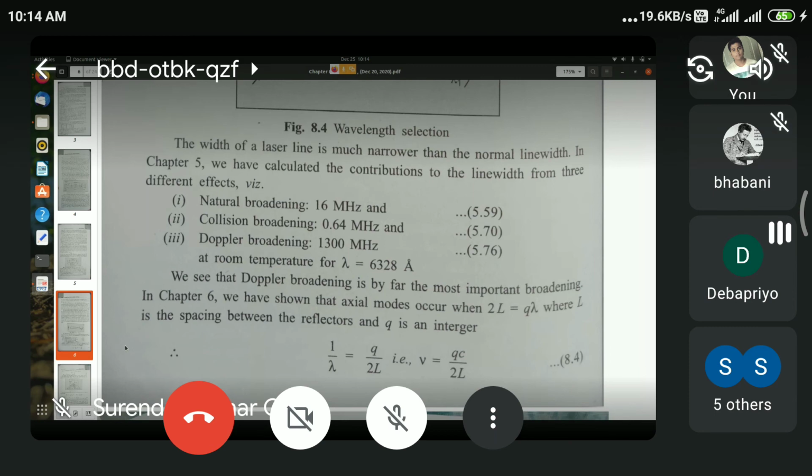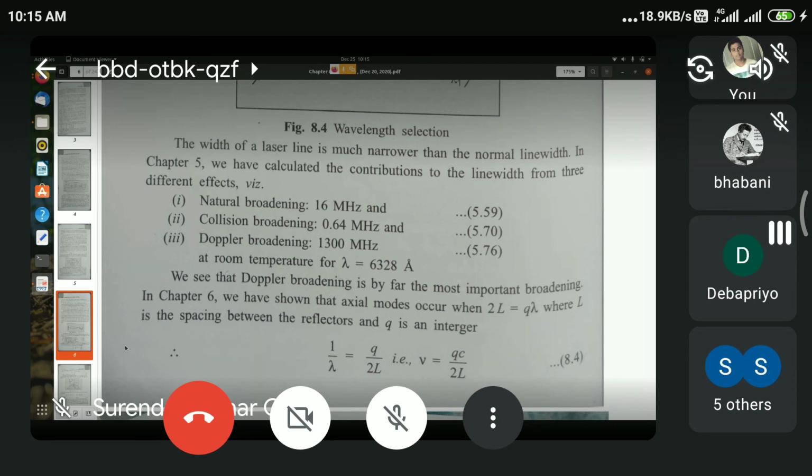That we have already seen in connection with the discussion on broadening mechanisms. So for gas lasers, obviously the most important broadening mechanism is the Doppler broadening mechanism. This 1300 megahertz is valid for 6328 angstrom, that is the helium neon laser radiation of interest to us.